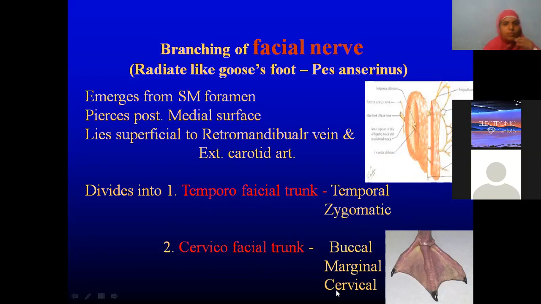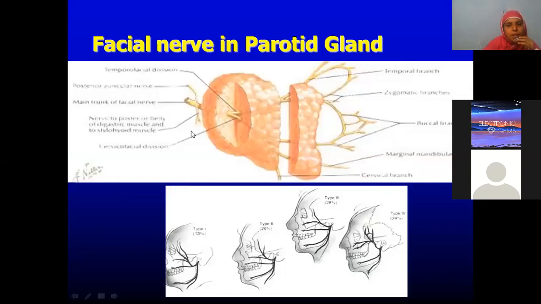Okay, so we know the facial nerve comes out through the stylomastoid foramen. It is piercing the posteromedial surface. It lies superficial to the retromandibular vein and the external carotid artery. Okay, this is a part of the course of the facial nerve. Now you can see this is how it is coursing.